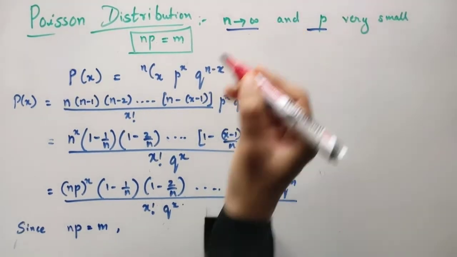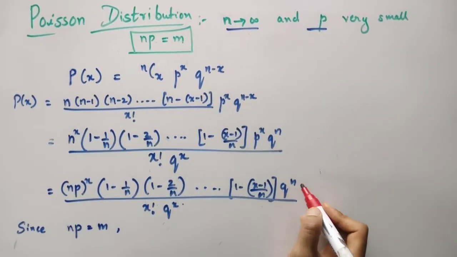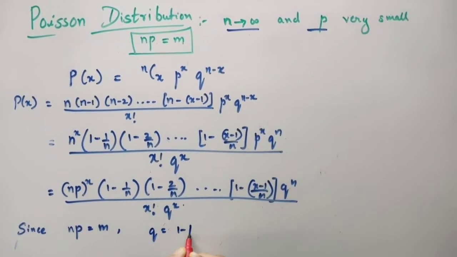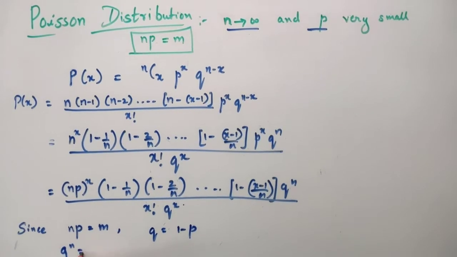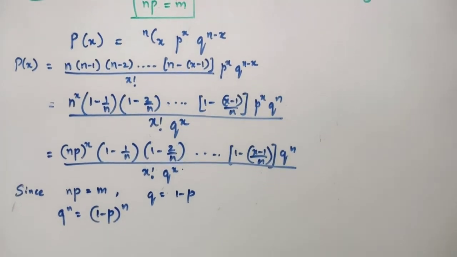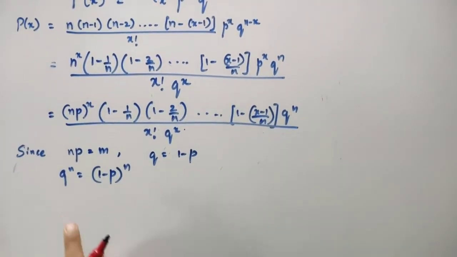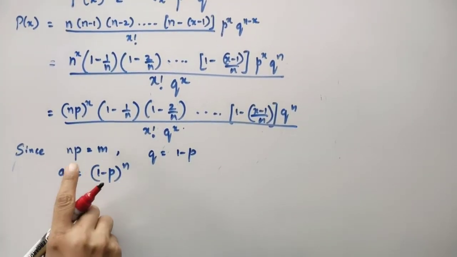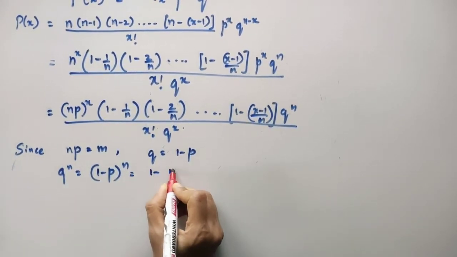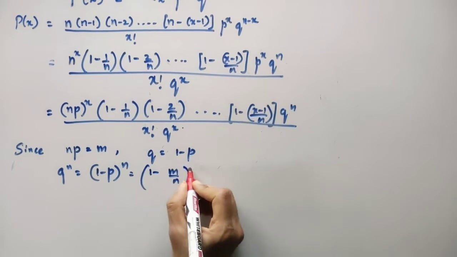Secondly, when n is tending to infinity, let's see what is happening to q raised to n. You know that q is 1 minus p, so q raised to n will be 1 minus p to the power n. But what are we considering? n into p is equal to m. So what is p from here? m by n. So it will be 1 minus m divided by n raised to n.